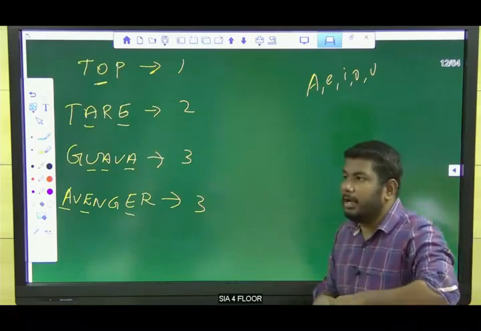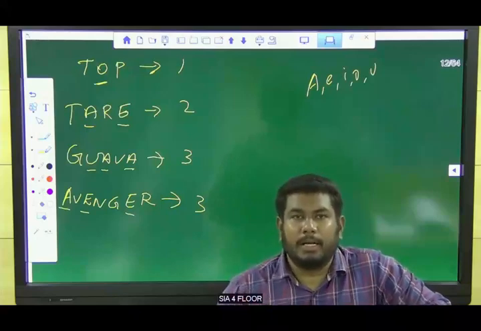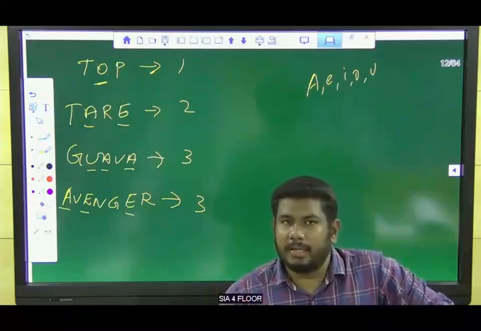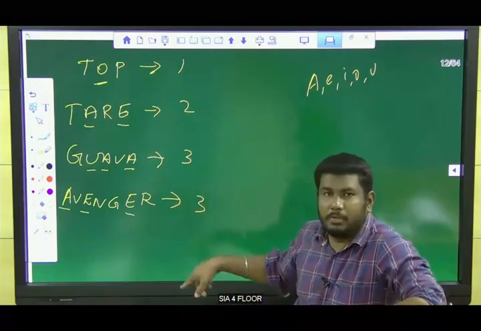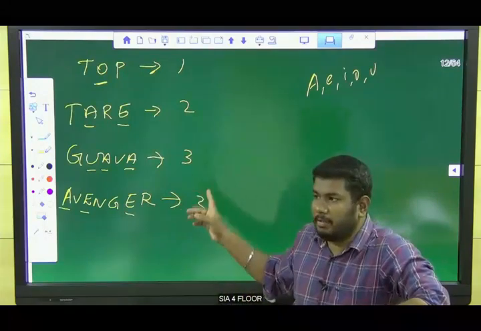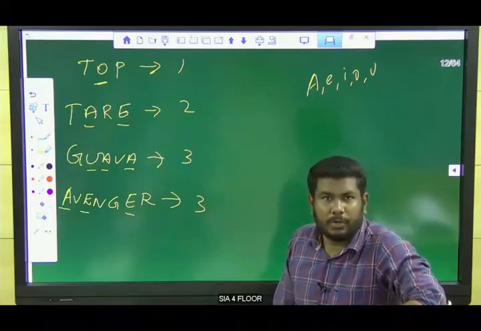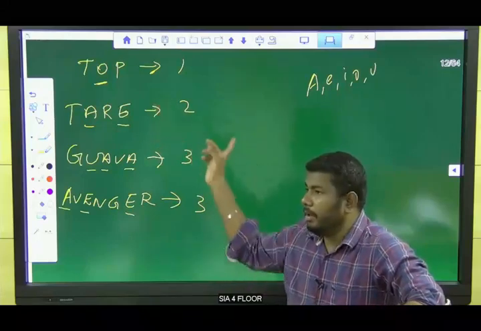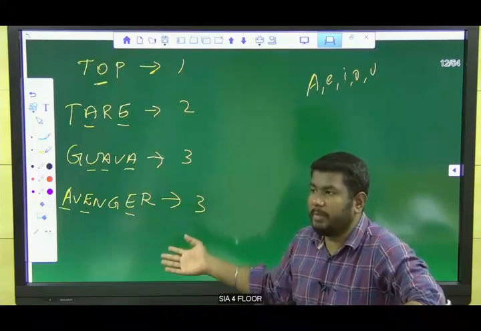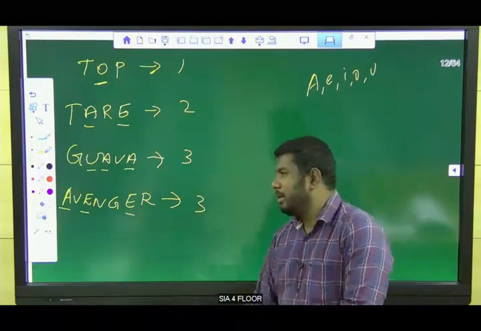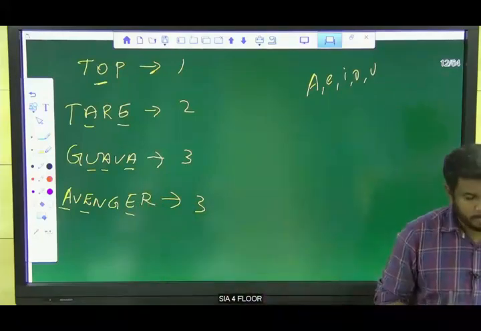This is one of the trickiest logics that can be asked in word with number coding. Other than this, it will be very easy. They can ask questions based on the vowels, and now you know this logic also. Hereafter it will be very easy, and it only takes 5 or 10 seconds to solve the question in the examination.